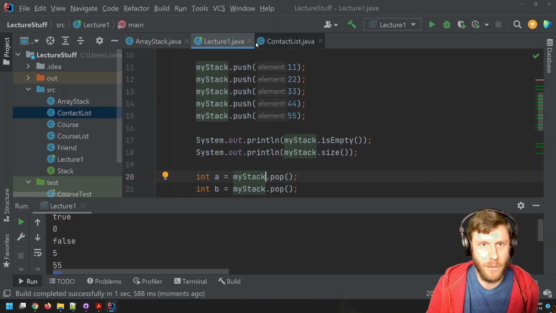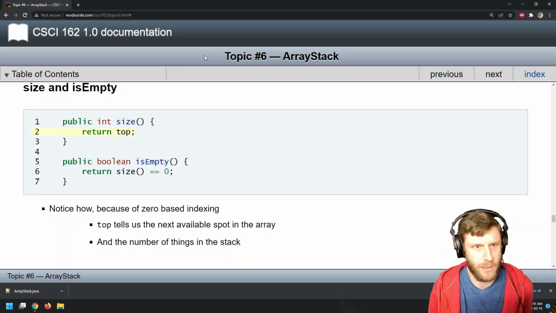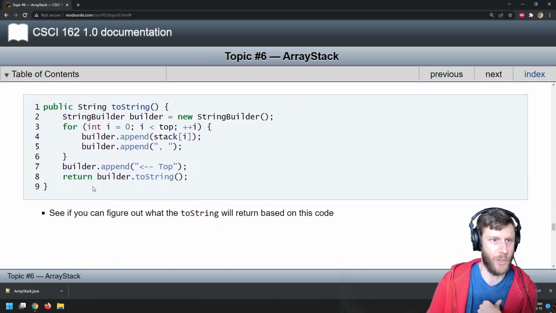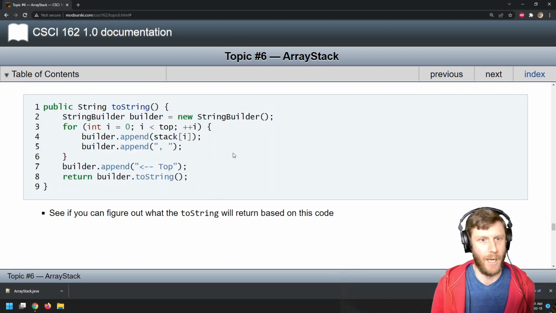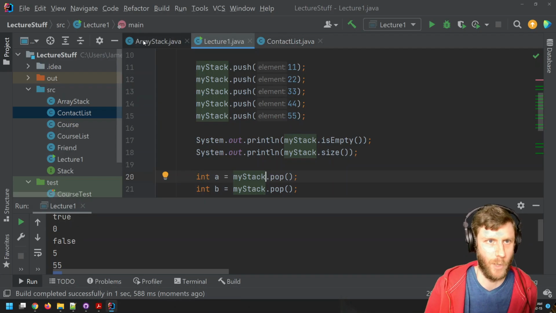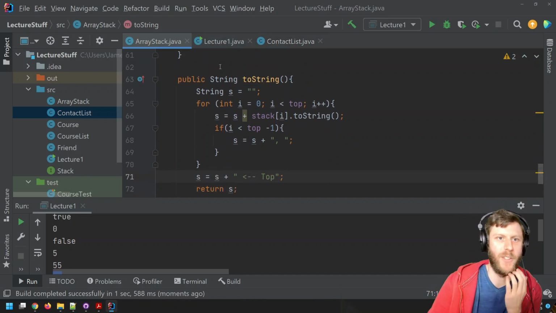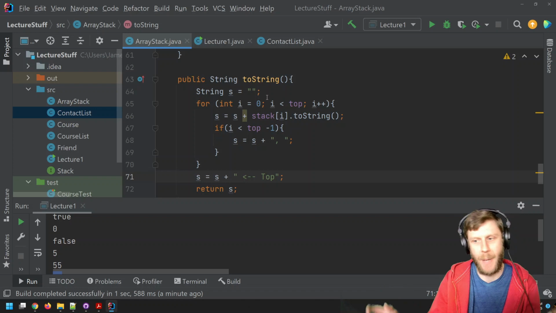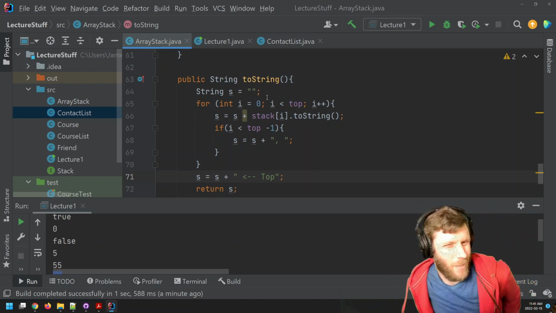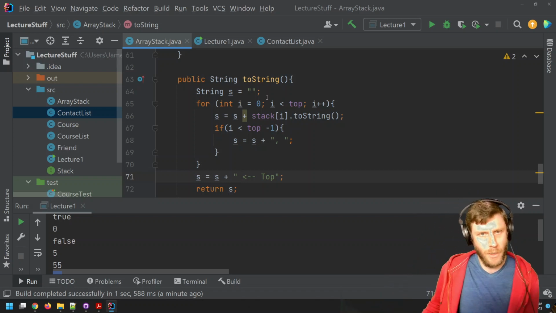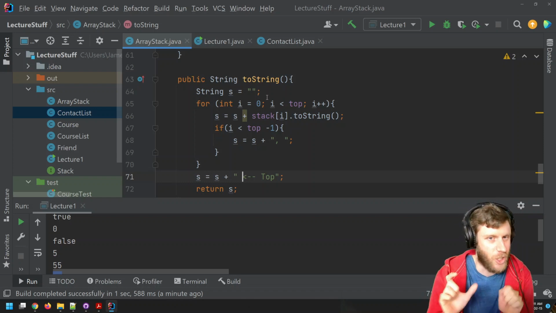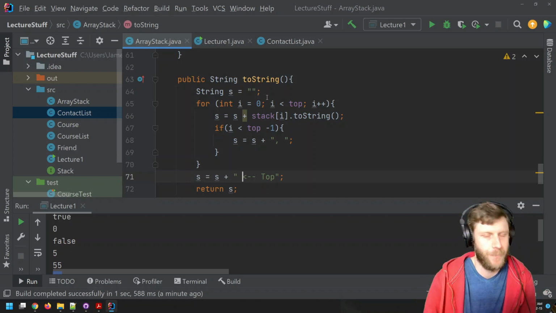Okay, so let's go back to checking out the lecture content. So we've got our isEmpty, then we've got our toString. Now this toString looks a little different than the one I wrote here. This one is creating a string and then appending to the string. But if you remember, strings are immutable, meaning once a string exists, you can't actually change what that string object is.